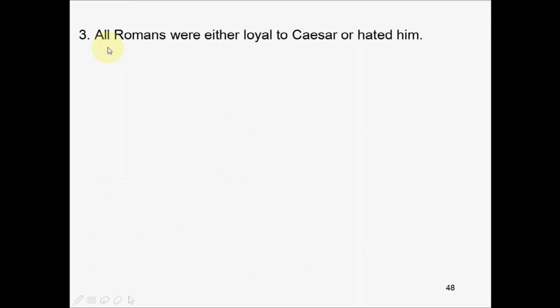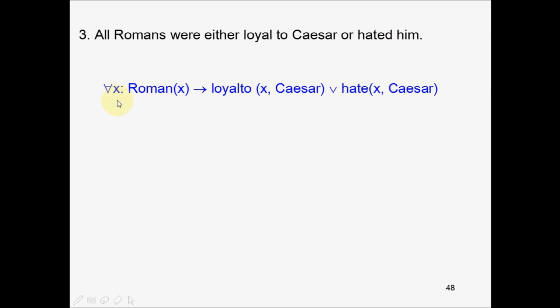Consider this sentence, all Romans were either loyal to Caesar or hated him. Now here in this sentence, it is not given as everybody, it is clearly given that it is all Romans. So for the universal quantifier variable x that you are going to take, you have to categorize it as Roman. And then if x is known to be Roman, it implies that x was either loyal to Caesar or hated him. So for all x, if x is Roman, this implies x is loyal to Caesar or x hated Caesar.